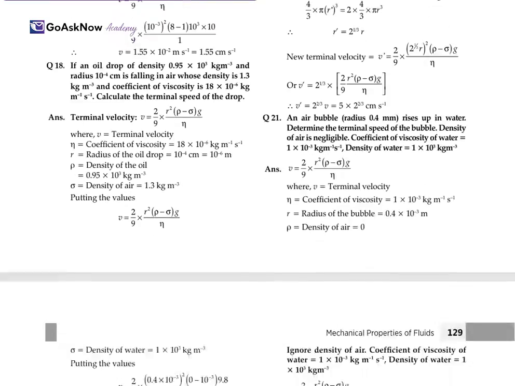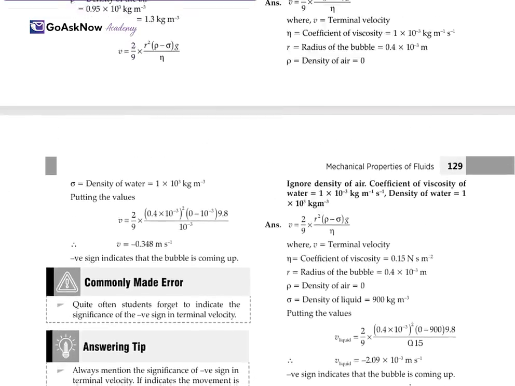Now a steel shot of diameter 2 mm is dropped in a viscous liquid. Find the terminal speed of the shot. Density of the shot is 8.0 into 10 raised to the power 3. Density is given, so terminal velocity we'll have to find. V is equal to, we have the formula. We substitute the values in the formula. Here we get V is equal to 1.55 centimeter per second square. So whatever key formulas we have studied, on the basis of that only, with the terminal velocity, Bernoulli's theorem and continuity theorem, we'll have to solve all these numericals.